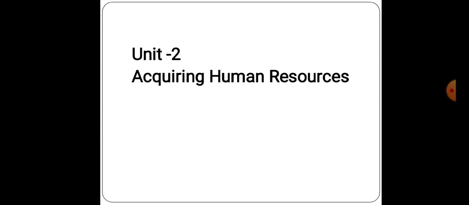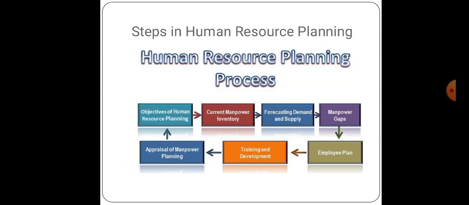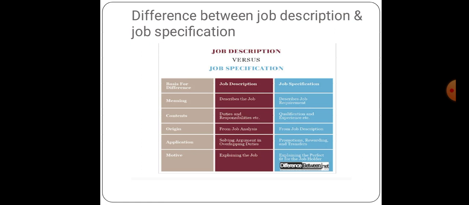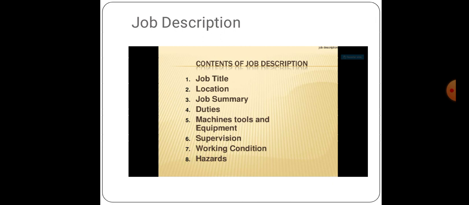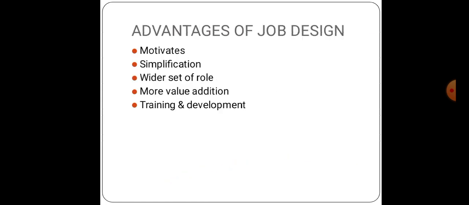So, we have already started our Unit 2, that is acquiring of human resources. So far we have discussed the definition or meaning of human resource planning. We have discussed different steps which are involved in human resource planning. We have discussed what is job analysis, and the difference between job description and specification. What is job description we have also studied. We have also studied job specification in detail.